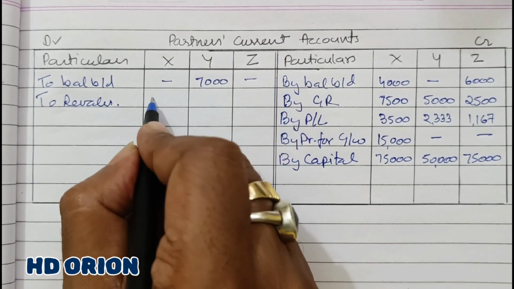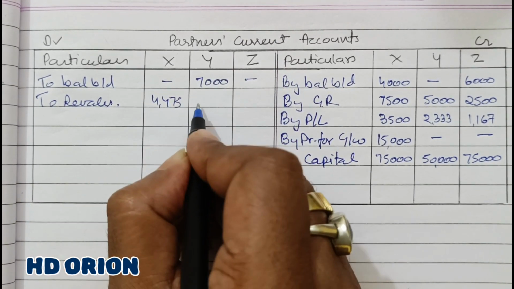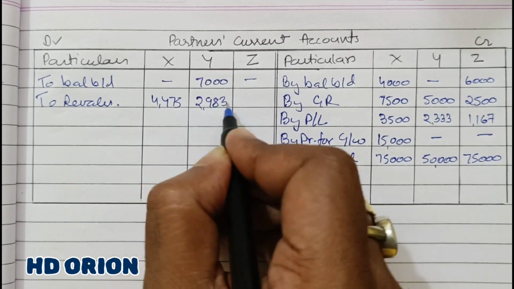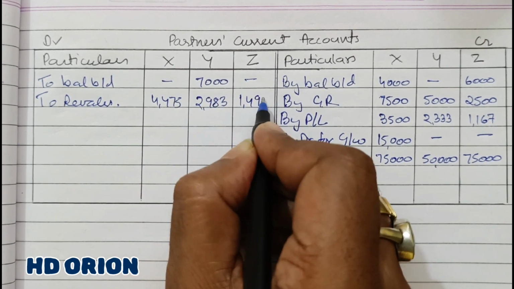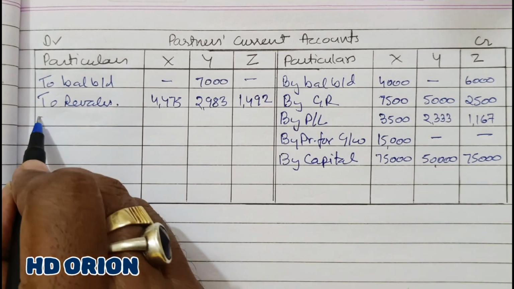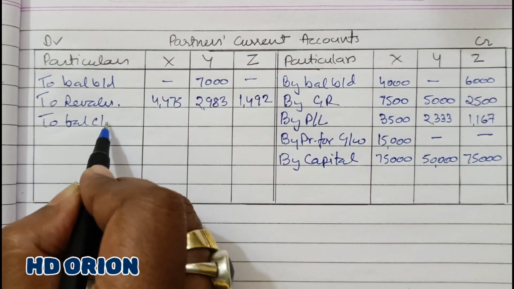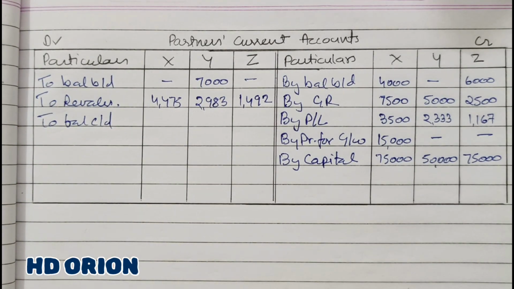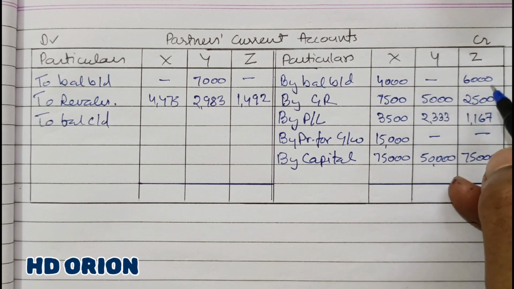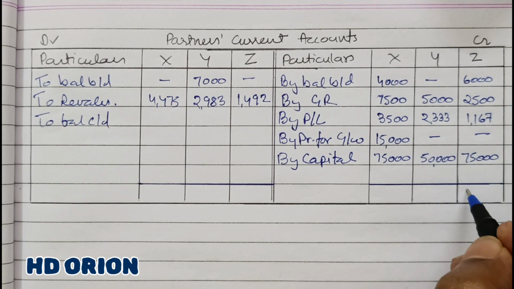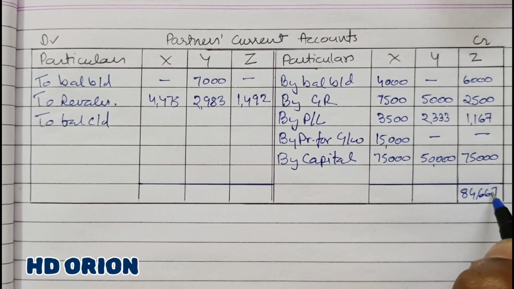Revaluation loss of rupees 4,475, 2,983 and 1,492. Now we will calculate the balancing figure, that is to balance close down. So grand total of Z is 84,667.